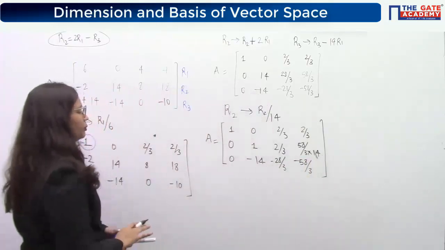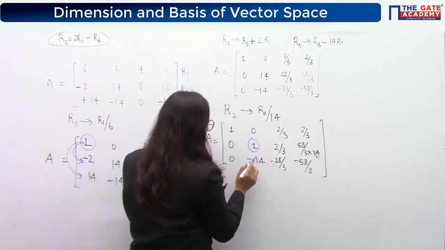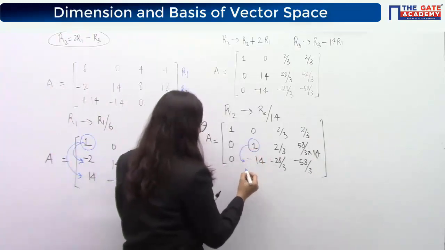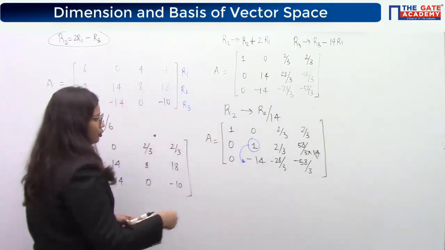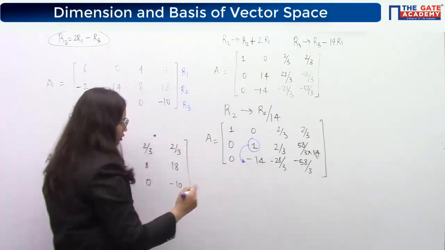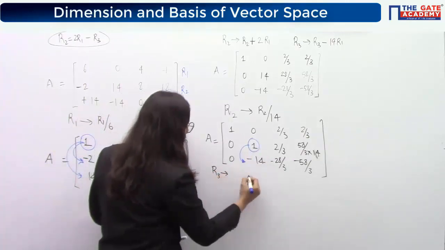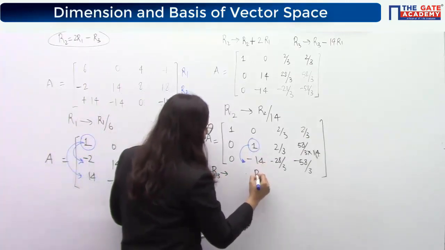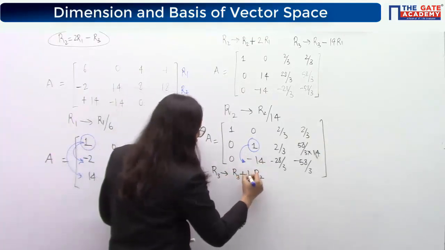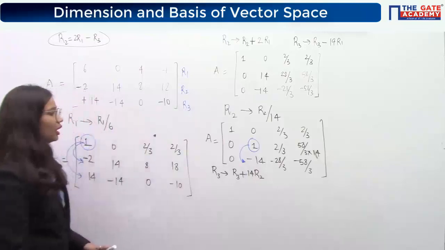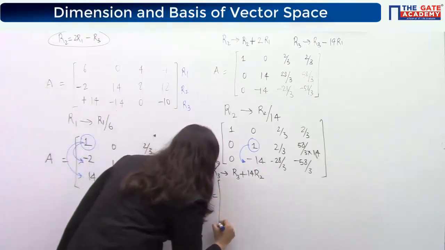Then what will be the next step? In the next step, what will you do? You will convert this element as 0 using this one that you have created. Okay, so you will convert this to be a 0. So what operation will you do? First of all, you will use this row. So on R3 the operation needs to be done, but using R2. So what operation needs to be applied? Do addition of 14 times R2. Yes. So finally your A matrix will come out to be